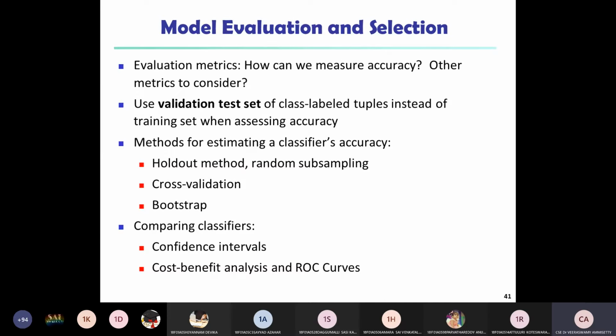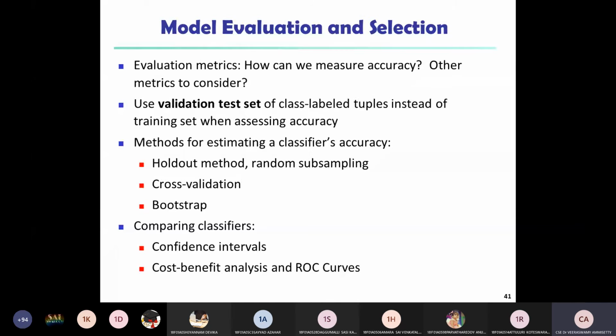Secondly, comparing classifiers by using confidence intervals, cost benefit analysis, and ROC curves, receiver operating characteristic curves. So these are the methods for estimating and comparing classifier accuracy.